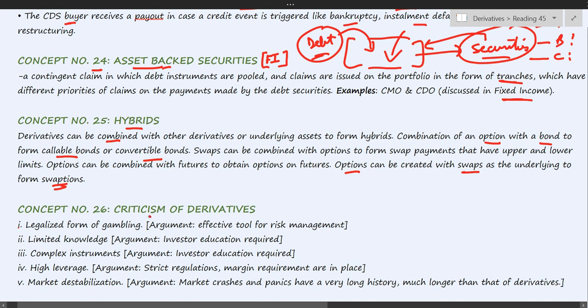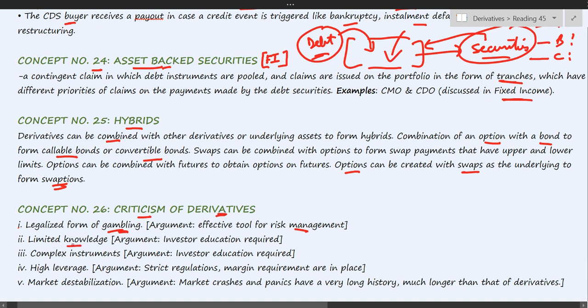Concept number 26, criticism of derivatives. It is said that derivatives are a legalized form of gambling, but there is an argument that it is an effective tool for risk management. So basically, this risk is taken by those who are willing to take risk. And those who don't want to take risk can definitely hedge themselves against the risk using derivatives.